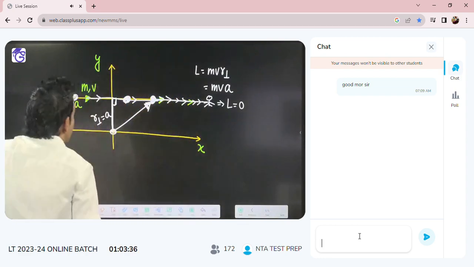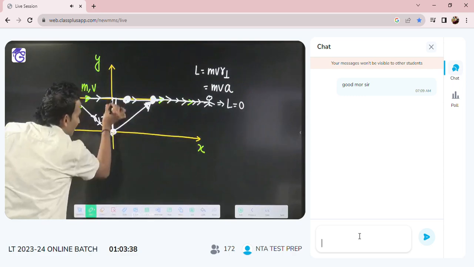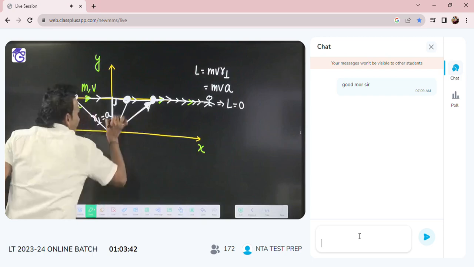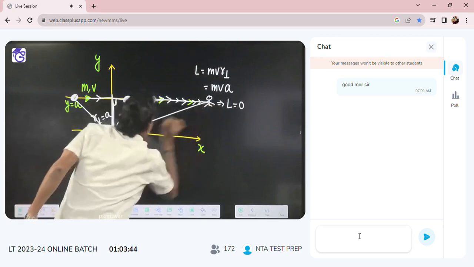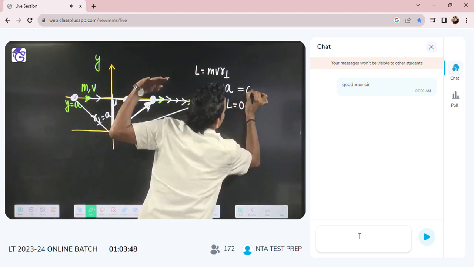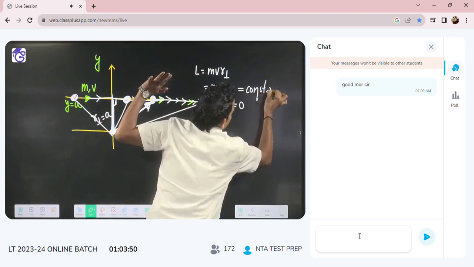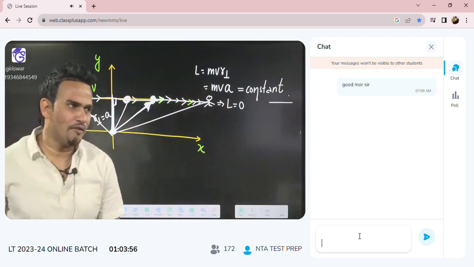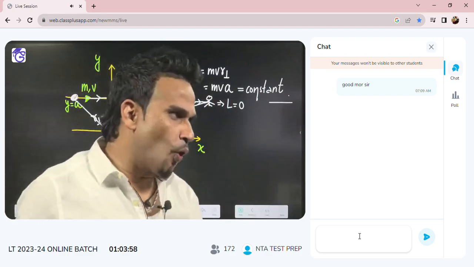Because even when you are here, R perpendicular is this. So this angular momentum which you have written is actually a constant value, the same everywhere. Is it okay?